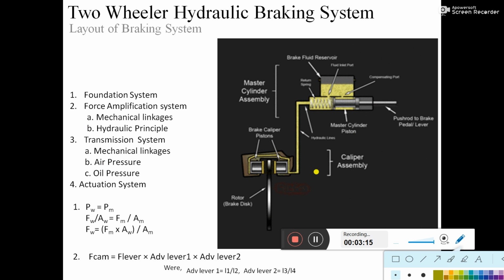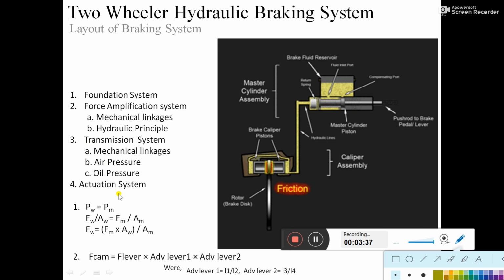A minor small-hole puncture may be present on the brake transmission line in the pneumatic case. But in the hydraulic and mechanical braking systems, we can't tolerate small punctures or even small breakage in the linkage if we want the full efficiency of braking. So that is the transmission system.